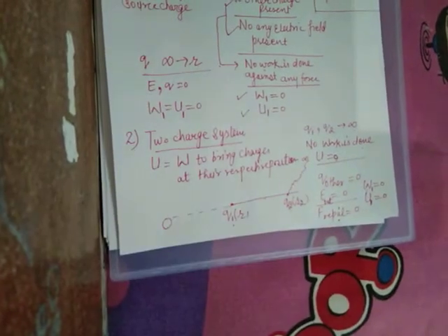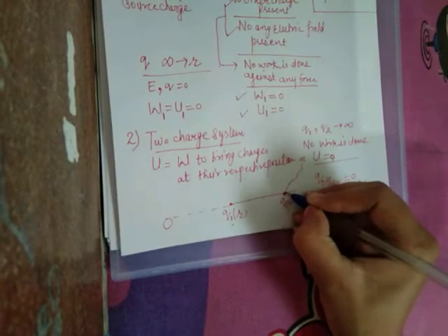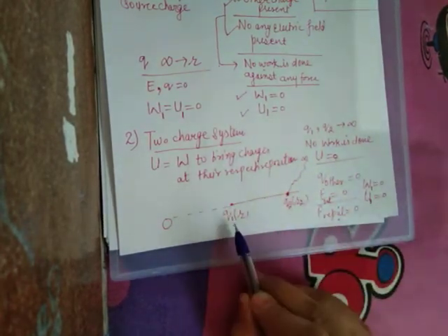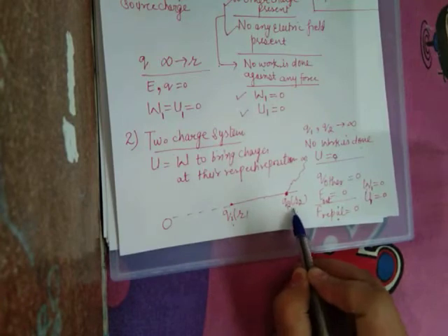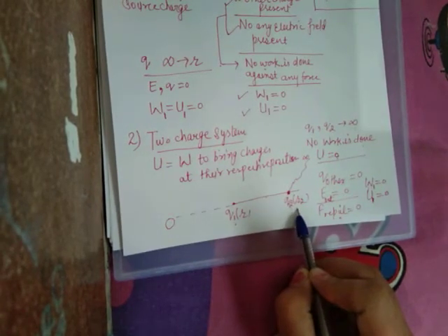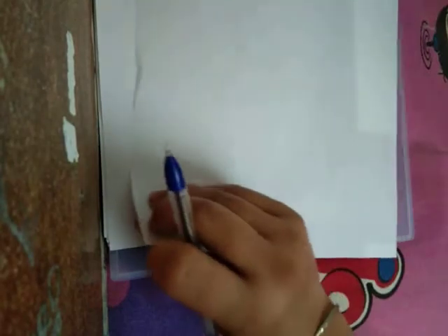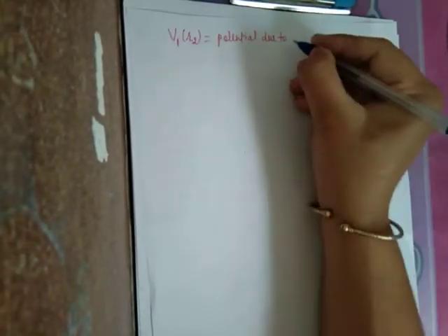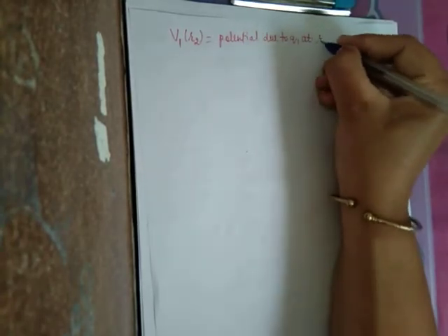So what is the amount of work done? We have to first calculate the potential due to charge Q1 at this position, that is R2.